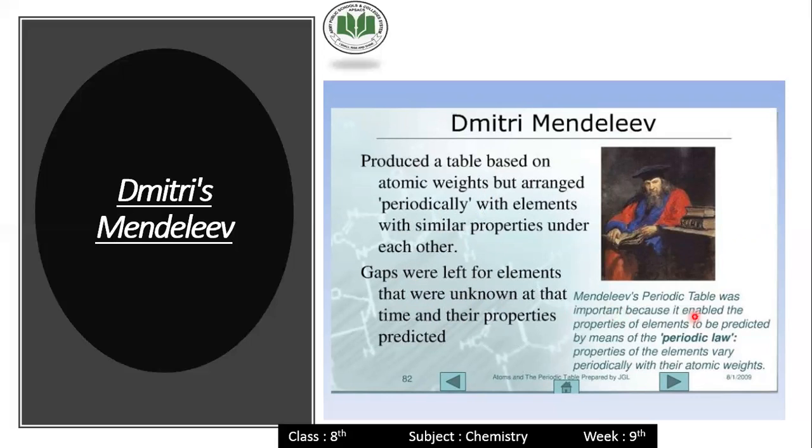Okay, Mendeleev's periodic table was important because it enabled the properties of elements to be predicted by means of the periodic law. The properties of elements vary with their atomic weight. Students, Dmitri Mendeleev arranged the elements according to their atomic weight. Atomic weight is like atomic mass number. He arranged the elements according to their increasing mass number.